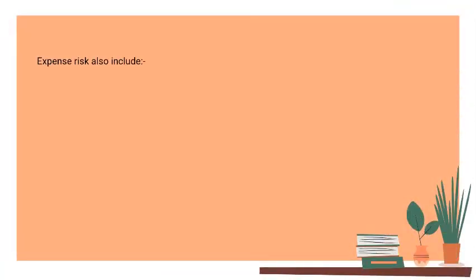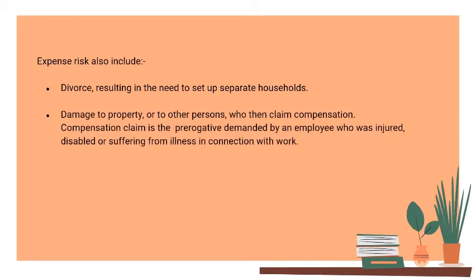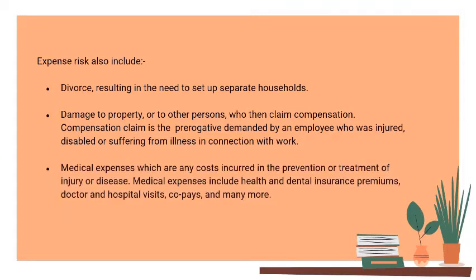Expense risk also includes: first, divorce, resulting in the need to set up separate households. Second, damage to property, or to other persons, who then claim compensation. A compensation claim is the prerogative demanded by an employee who is injured, disabled or suffering from illness in connection with work. Third, medical expenses, which are any costs incurred in the prevention or treatment of injury or disease. Medical expenses include health and dental insurance premiums, doctor and hospital visits, co-pays, and many more.